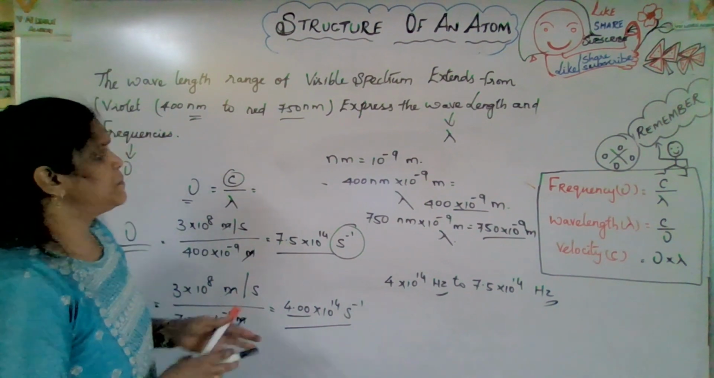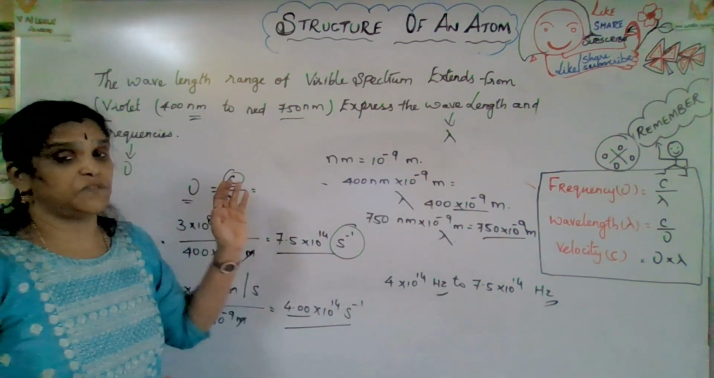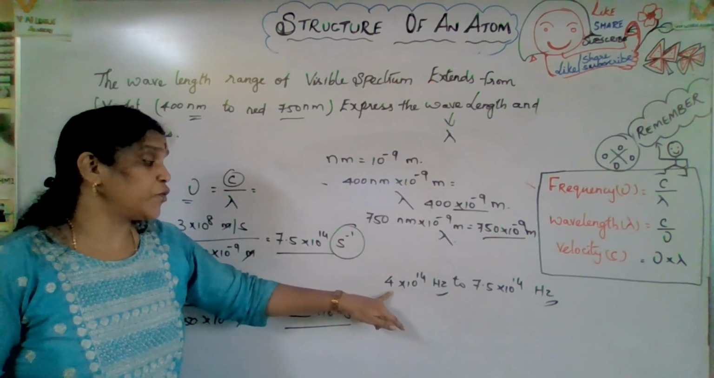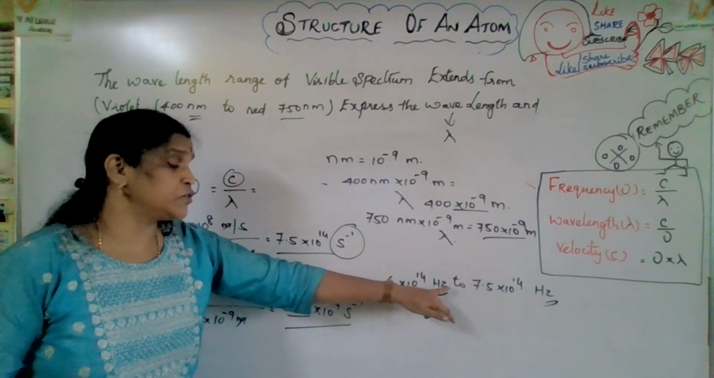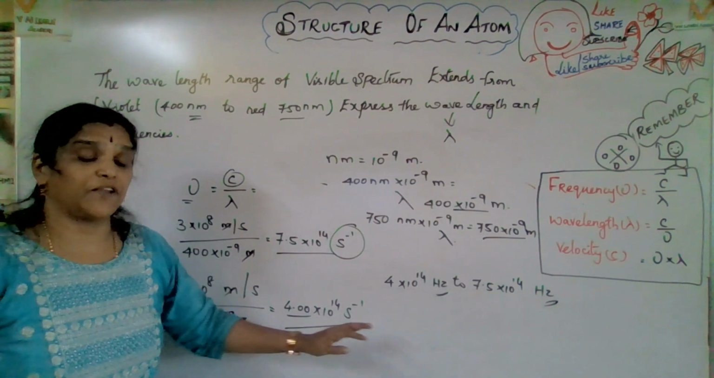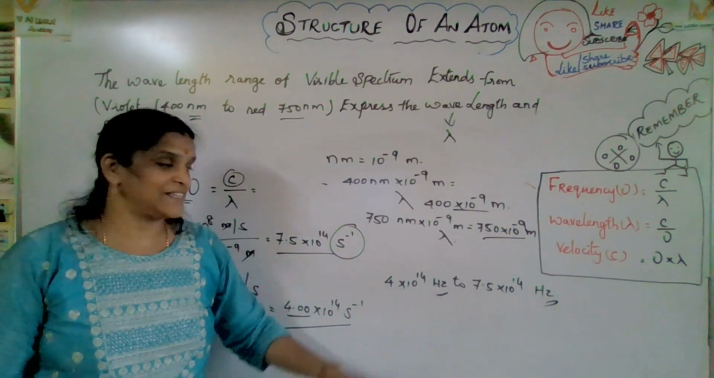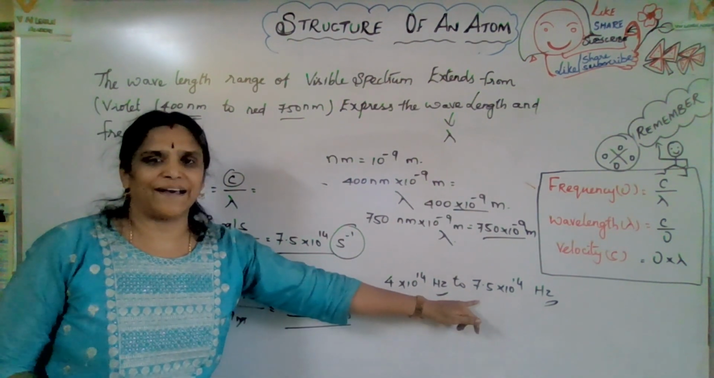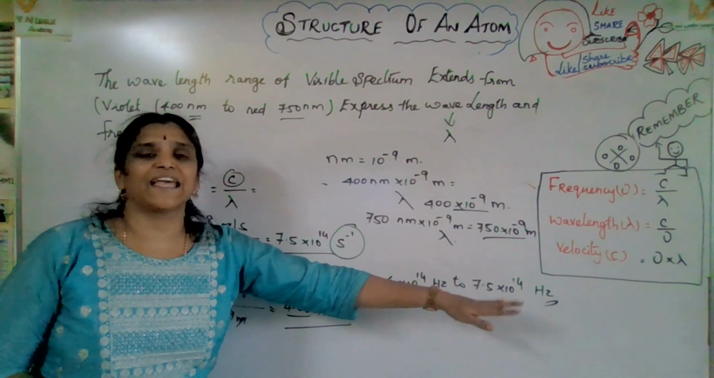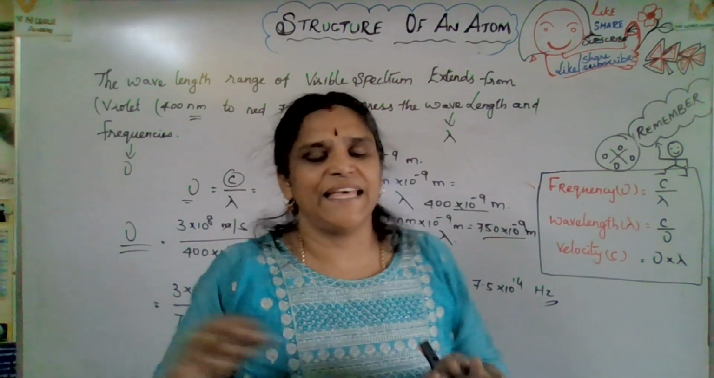So the visible range, starting from red to violet, red has the highest wavelength, so that means 4 into 10 to the power of 14 hertz to 7.5 into 10 to the power of 14 hertz. As I mentioned, as wavelength increases, frequency decreases, so it goes from smaller to higher. Hope you got a clear idea about these three keys. I hope you understand all these points.